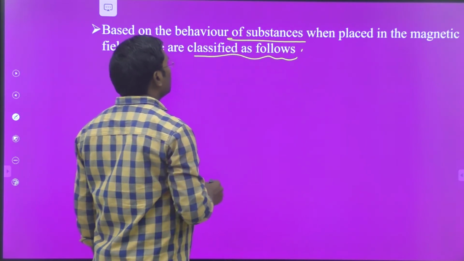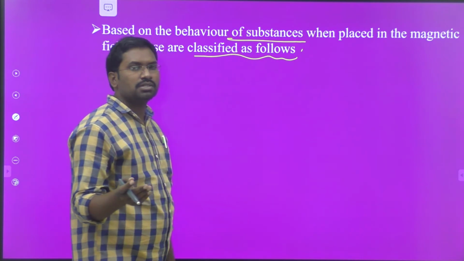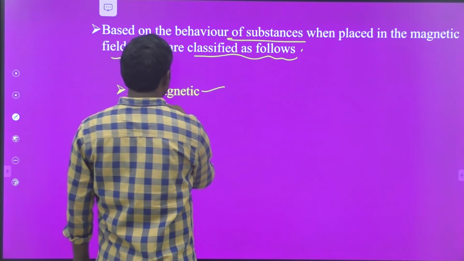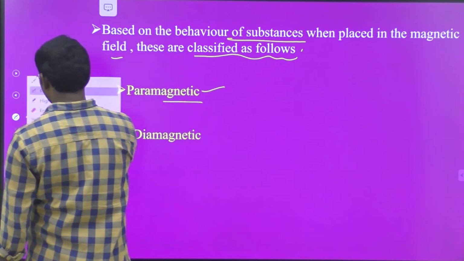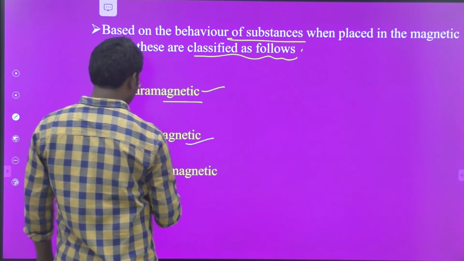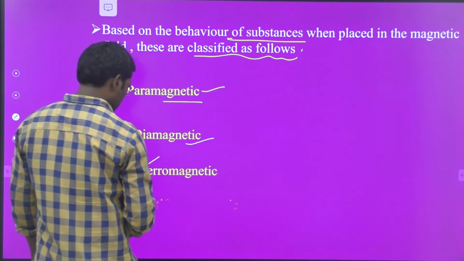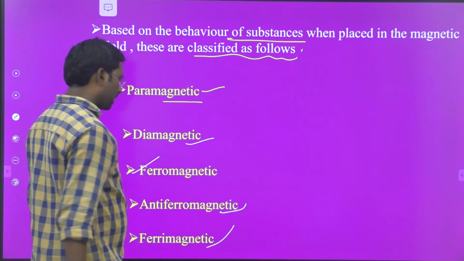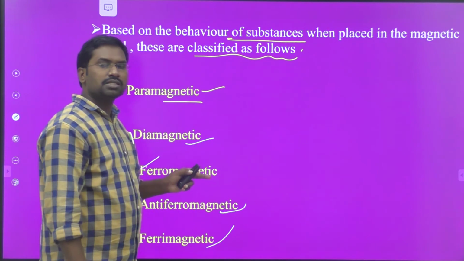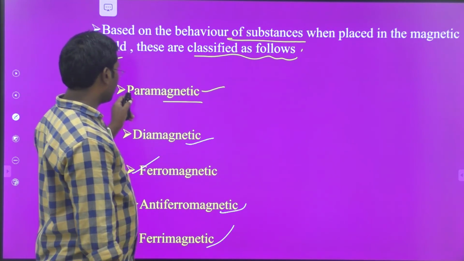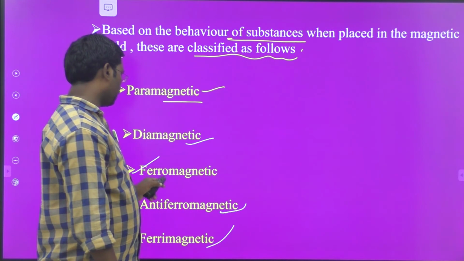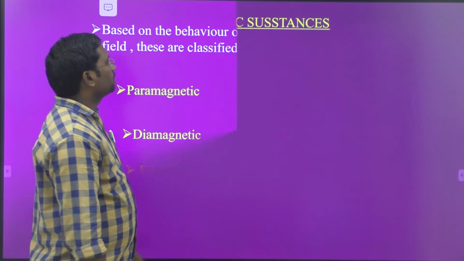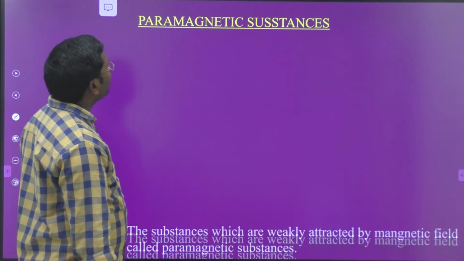First one, paramagnetic substances; second, diamagnetic substances; third, ferromagnetic substances; fourth, anti-ferromagnetic substances; and finally, ferrimagnetic substances. So come to the first one, paramagnetic substances.